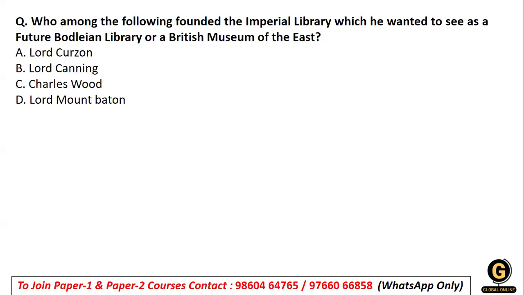Whether it was Lord Curzon, Lord Canning, Charles Wood, or Lord Mountbatten. So who was the one who brought the library, which he wanted to see as the future Bodleian Library or Museum of the East? It was none other than Lord Curzon who founded the Imperial Library, right?